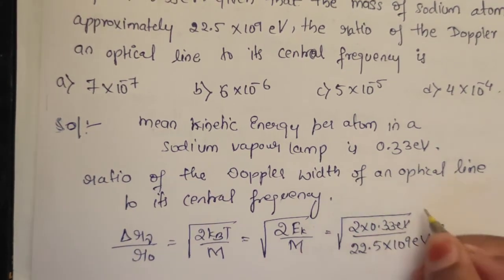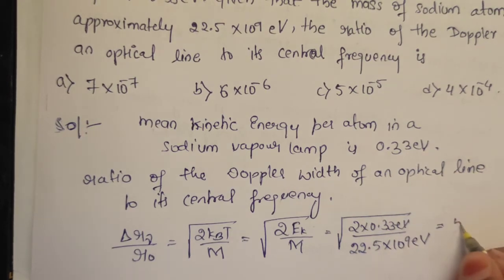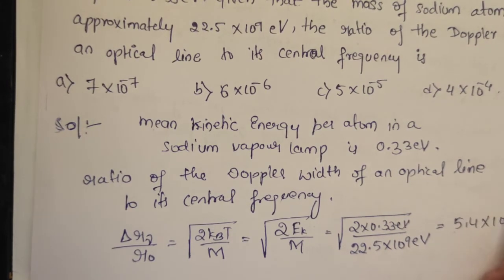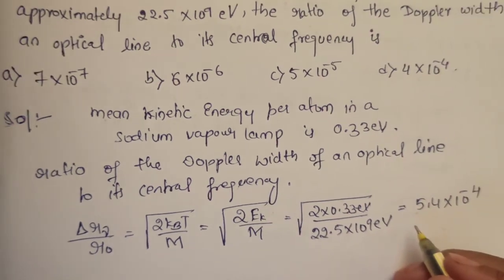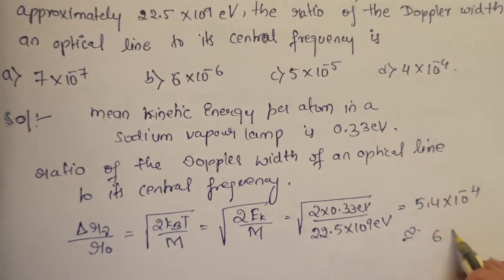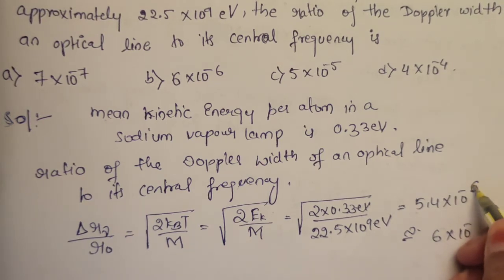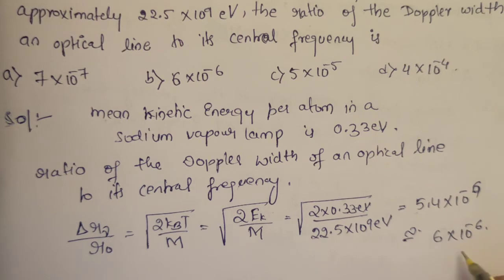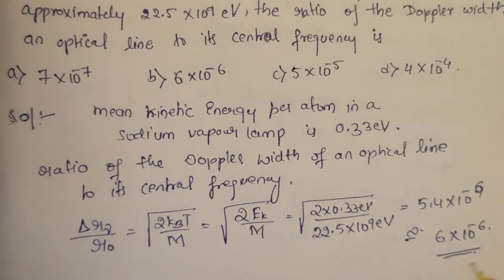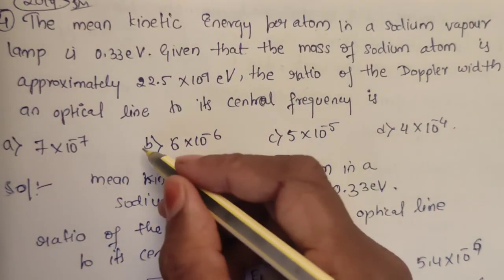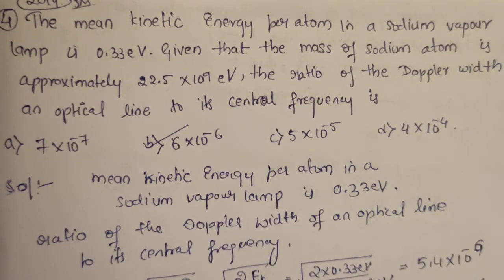Upon solving this, we will get the answer as 5.4 into 10 to the power of minus 4. Since in the given options, which is nearly equal to 6 into 10 to the power of minus 6, this will be the answer for the given question. That is 6 into 10 to the power of minus 6.